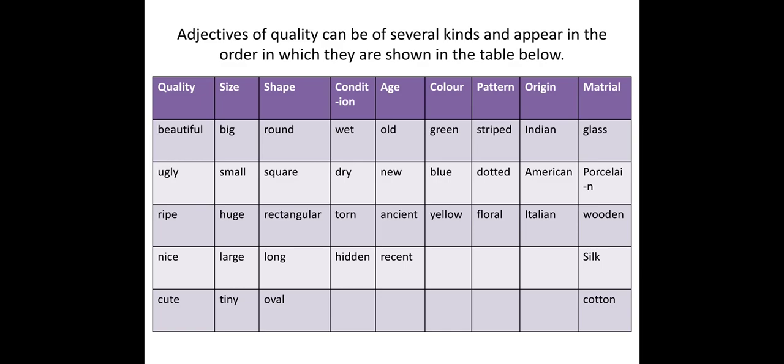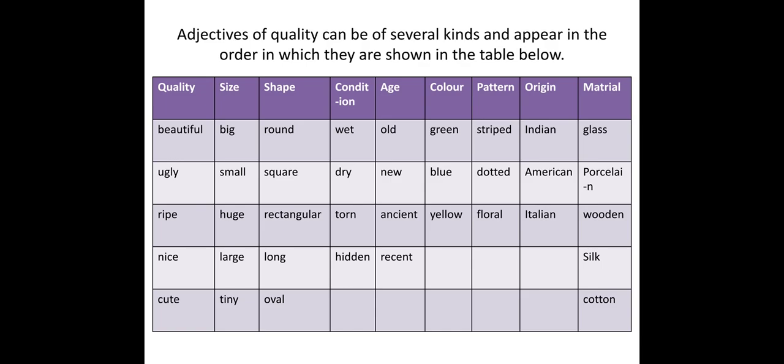For size we can use big, small, huge, large, tiny, etc. For shape we can use round, square, rectangular, long, oval, etc. For condition we can use wet, dry, torn, hidden. For age we can use old, new, ancient, recent. For color we can use green, blue, yellow.